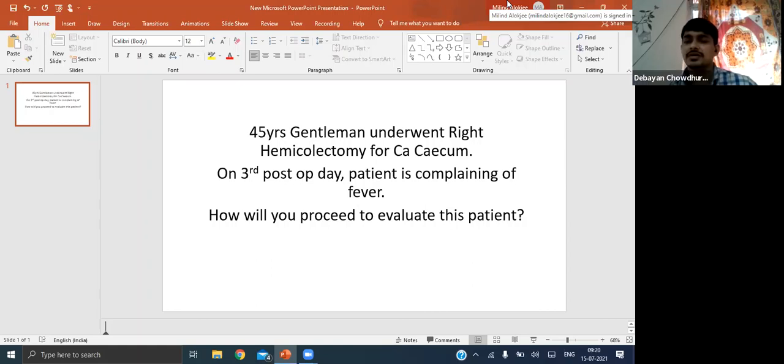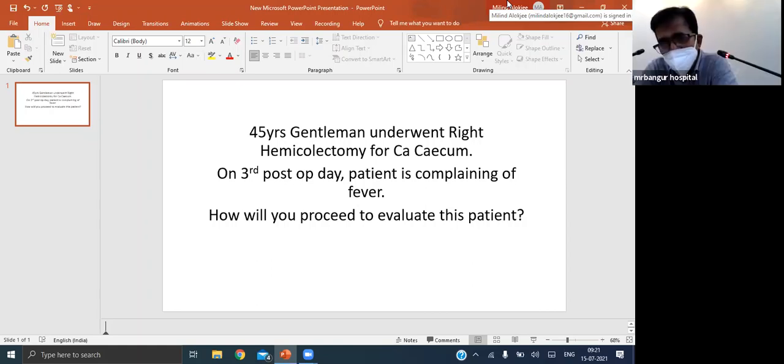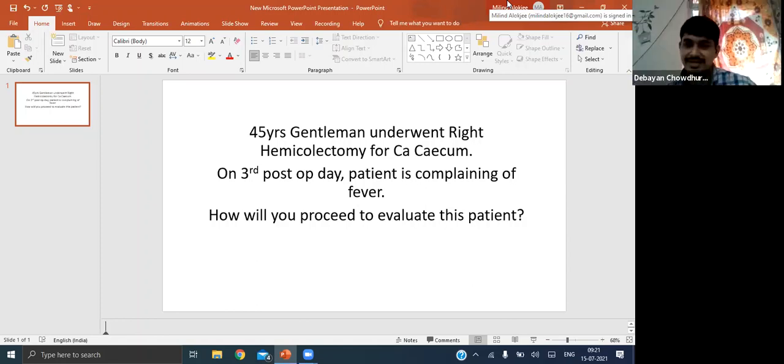First I will do some blood investigations, like complete blood count, CRP. We will do a urine culture. If the patient is intubated, then I will do a culture from the endotracheal tube. Then I will do a blood culture.